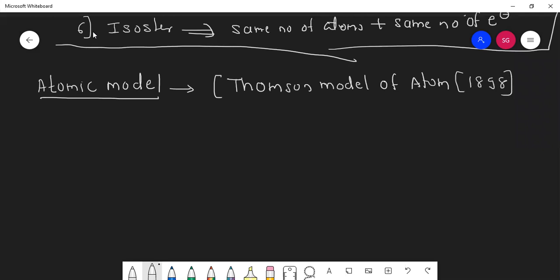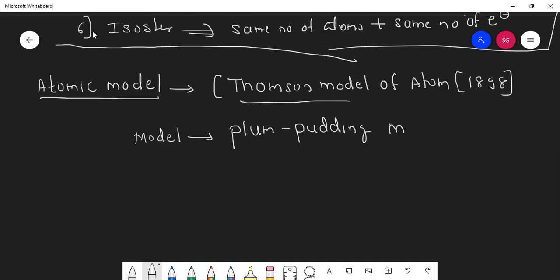Because up till now we have learned the discovery of electrons, protons, neutrons. But how to arrange those neutrons, protons, and electrons in an atom? So this model was given by Thomson. So we say Thomson's model of atom. Students, the Thomson model was also known as plum pudding model.